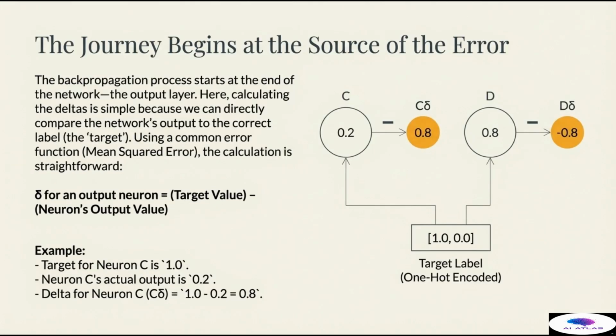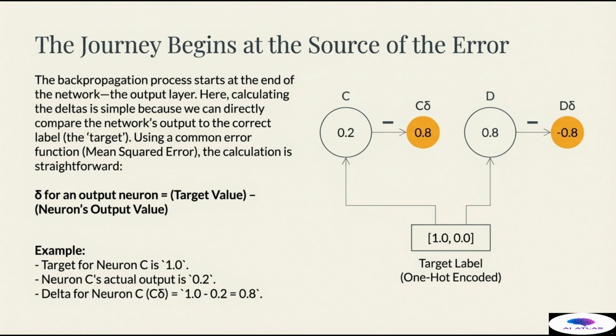The backpropagation process must start at the most obvious place: the output layer. The journey begins at the source of the error. Here, calculating the deltas is the most straightforward because we can directly compare the network's output to the known truth, the target label. The target is typically formatted using one-hot encoding, where the correct class is 1 and all others are 0. Using a common error function, the delta for any output neuron is simply the difference between the desired result and the actual result. The calculation is straightforward. Delta for an output neuron equals target value minus neuron's output value.